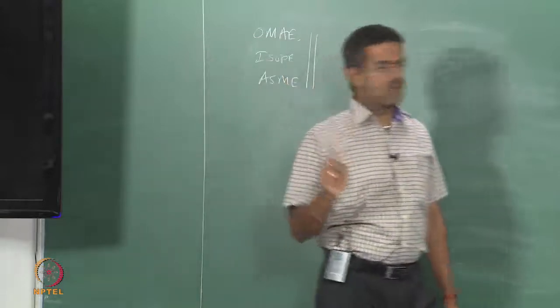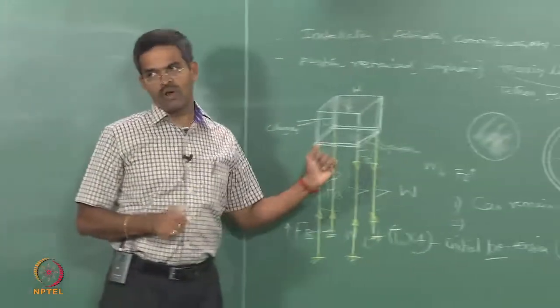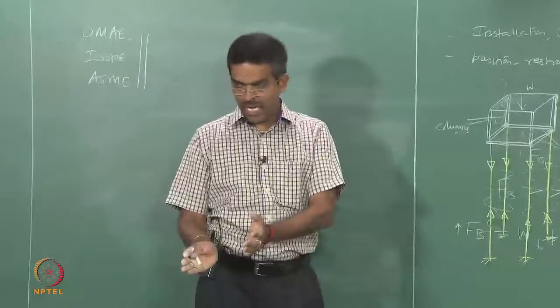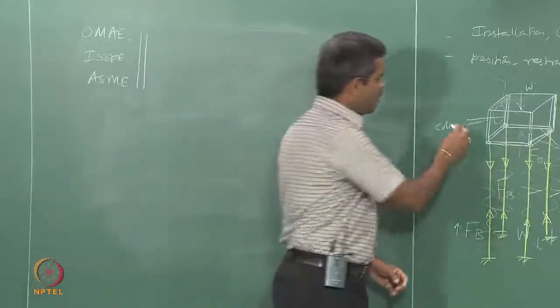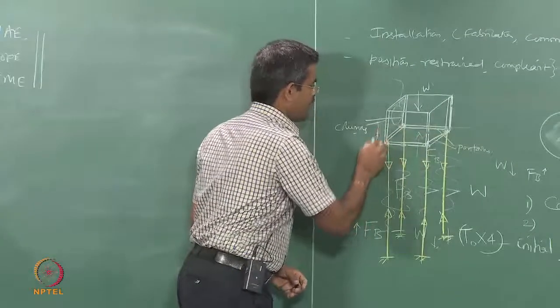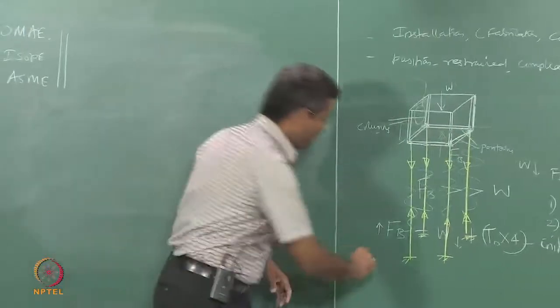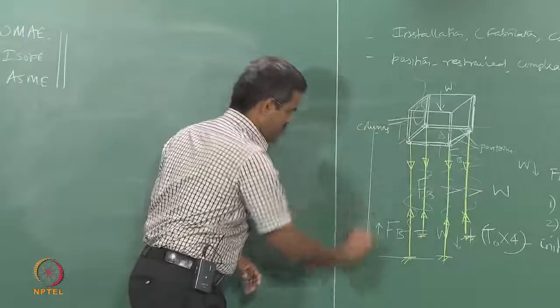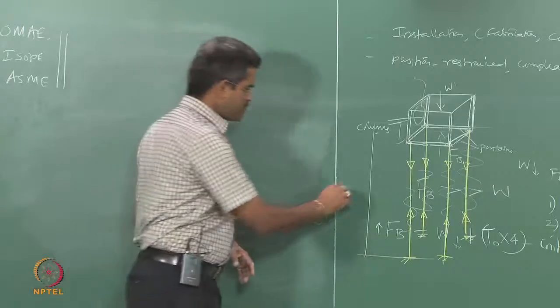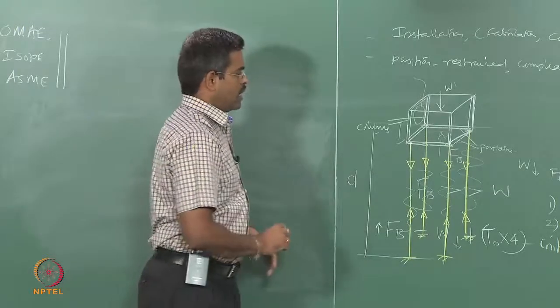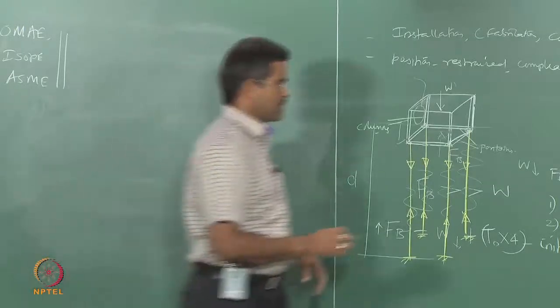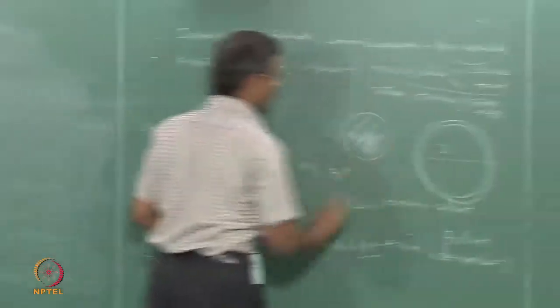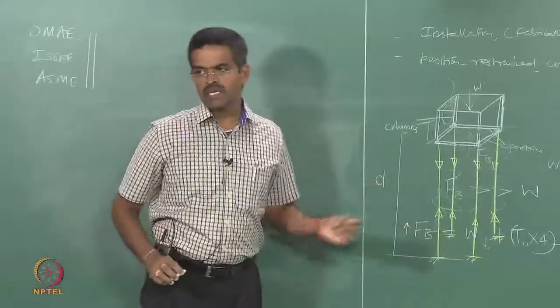One greatest advantage that TLP had vis-a-vis all other platforms so far till the 80s is that when I talk about this as my water level, this is my design draft, this is my water depth, let us say small d, and because capital D indicates the diameter, therefore small d will always indicate the water depth.